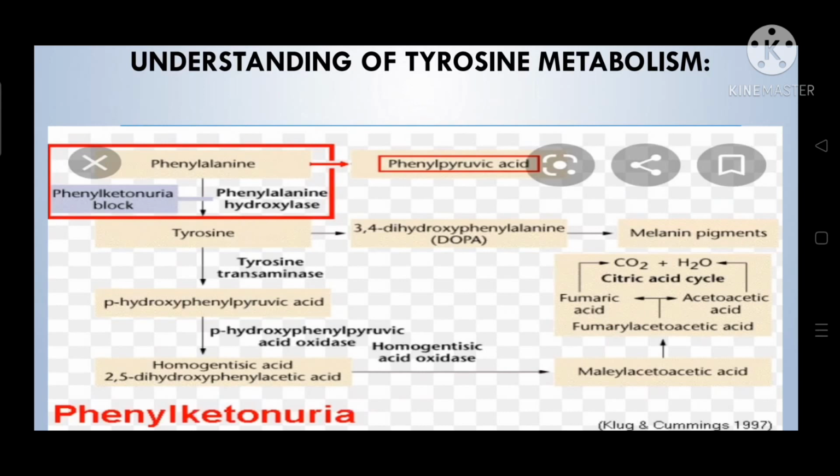In the condition of phenylketonuria, the phenylalanine hydroxylase enzyme is defective, which leads to phenylalanine not being converted into tyrosine. So tyrosine levels decrease, and melanin is not formed. It leads to fair hair, eye and skin.